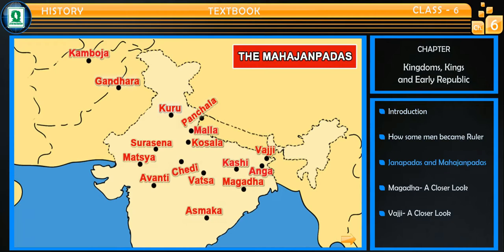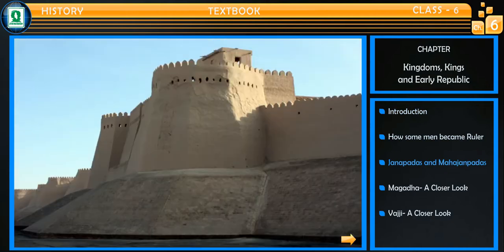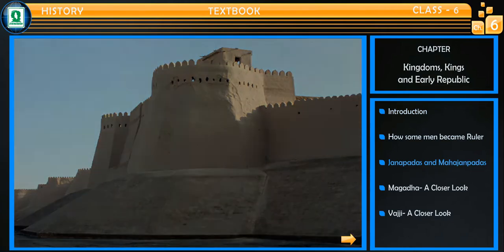Most of these had a capital city and many were fortified, which means a huge wall of wood, brick or stone was built around them.